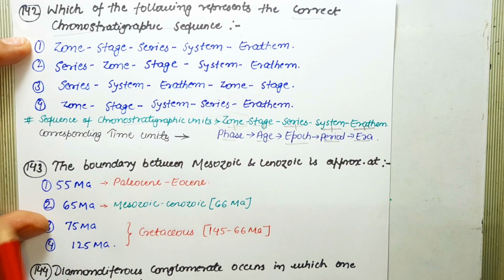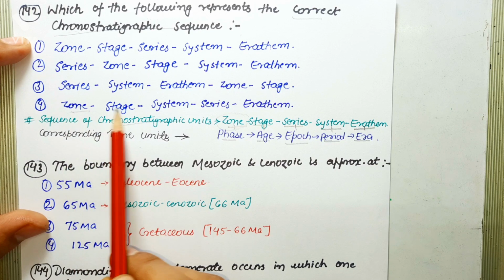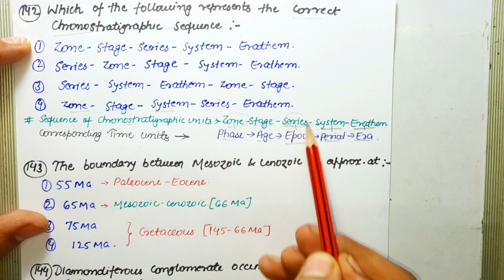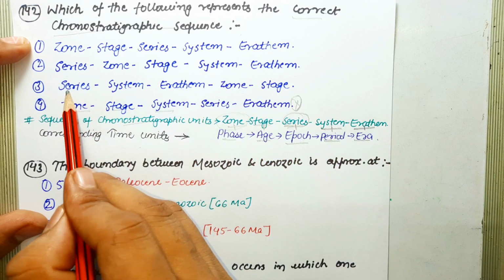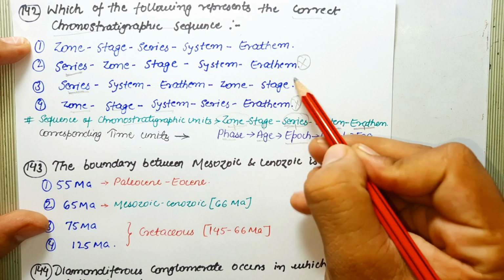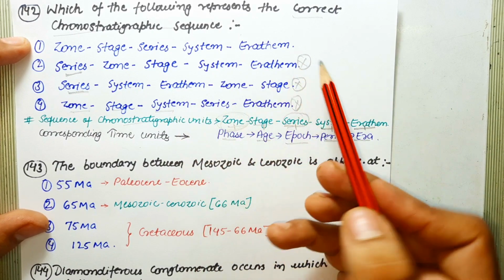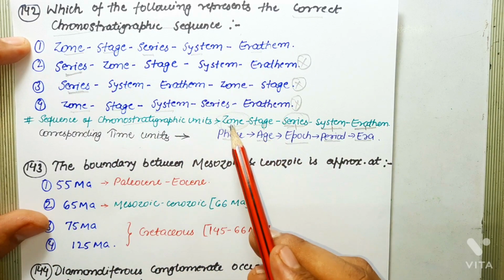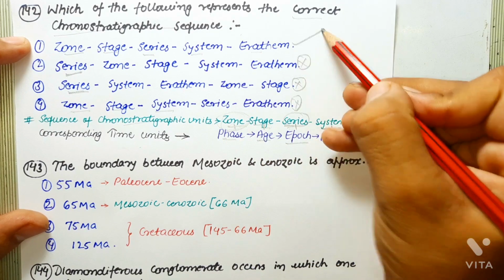So let's check the options. First, let's start with this: zone, stage, system. So this is incorrect because after zone, stage, series should be there. So this is an incorrect statement. These both options are starting from series, so these are clearly incorrect because the sequence is starting from zone. And the next option is zone, stage, series, system, erathem. This clearly matches with this sequence: zone, stage, series, system, erathem. So this is the correct statement.